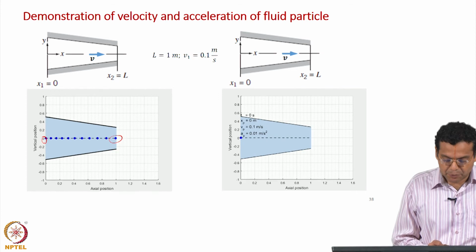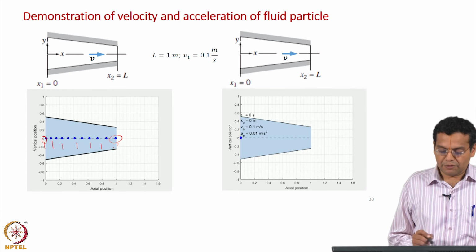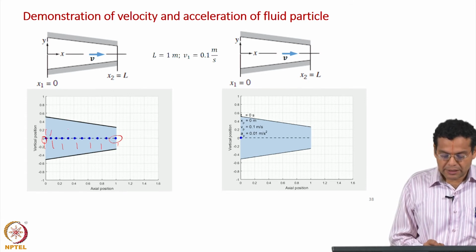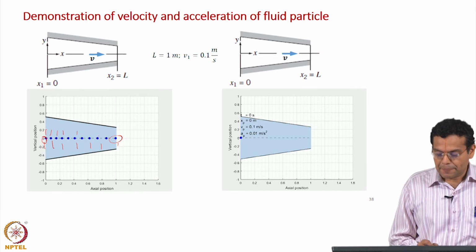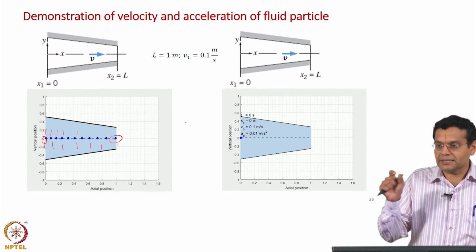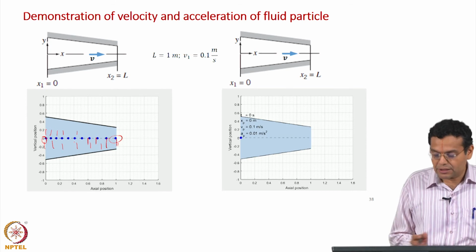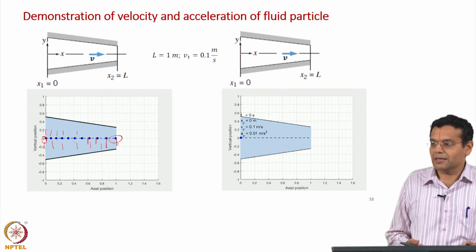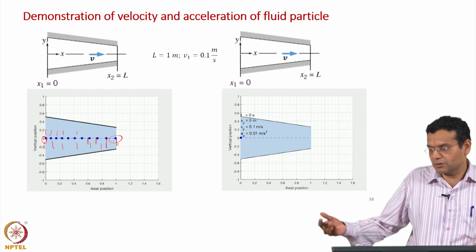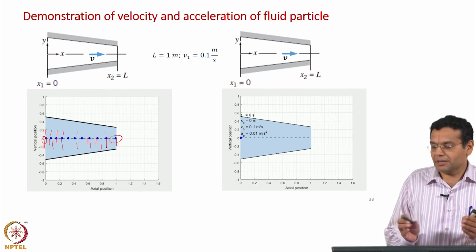Now, these are positions of the particle at equal time intervals of 0.69 seconds, and as you see the distance moved is increasing as it travels along the length of the channel. Each gives a position at an interval of 0.69 seconds. For the same time duration, it covers a longer distance as it goes through the channel, obviously because of higher velocity. The fluid experiences higher velocity as it goes through the channel, so it travels longer distances for the same time interval.